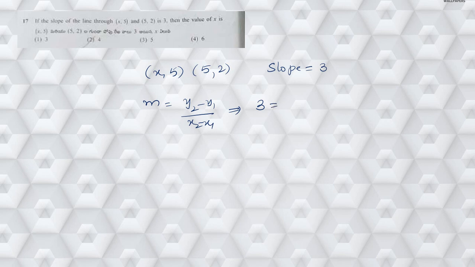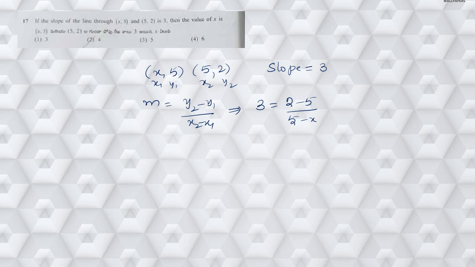Next, moving on to question number 17. If the slope of the line through x comma 5 and 5 comma 2 is 3, the given points are x comma 5 and 5 comma 2, so its slope is given as 3. Now what is the slope formula when 2 points are given? Slope formula is given by y2 minus y1 by x2 minus x1. Now when I substitute the values, 3 is equal to, so this is x1 y1, x2 y2, then 2 minus 5 by x2 minus x1, means 5 minus x.